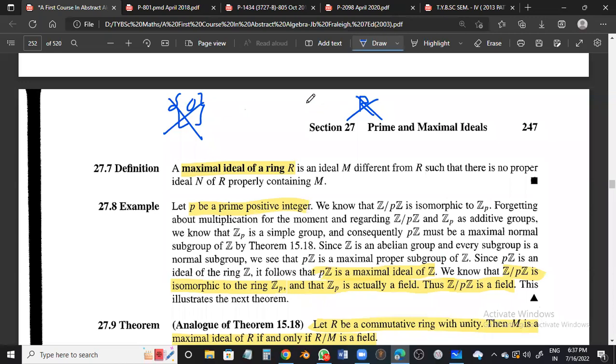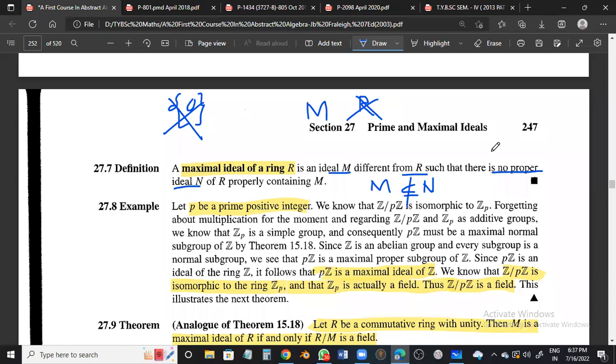How will it be maximal then? It will not have any ideal containing M. So here you can see a maximal ideal of a ring R is an ideal M, different from R, such that there is no proper ideal N of R properly containing M. So there should not be any N which contains M, meaning a superset.